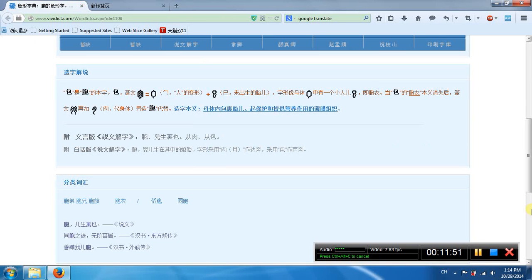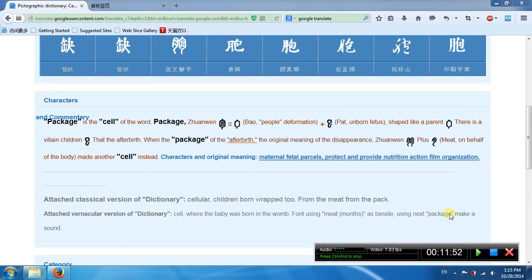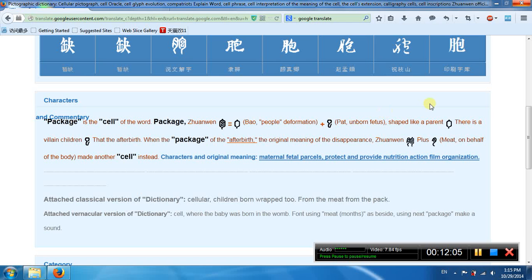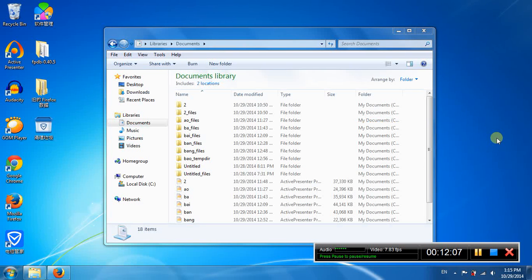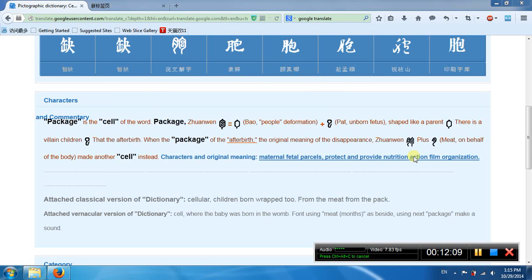Another bao. The outside is like a person. Bao deformation: inside the womb, an unborn fetus shaped like a pear. Plus the meat radical.